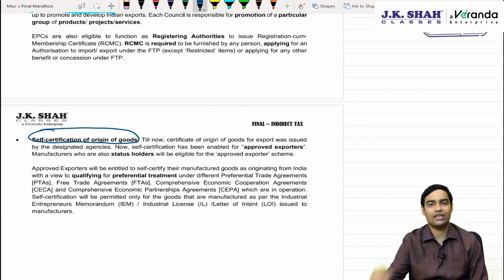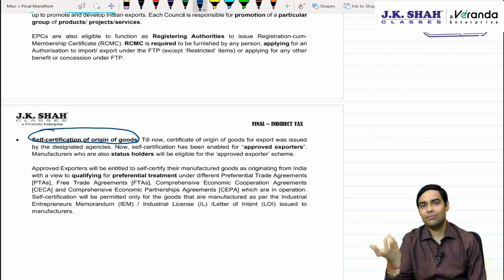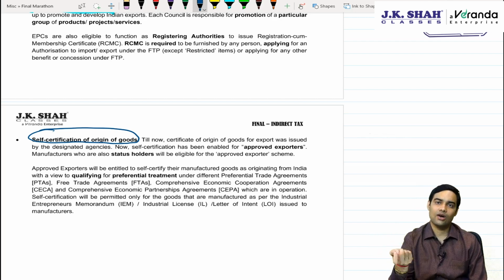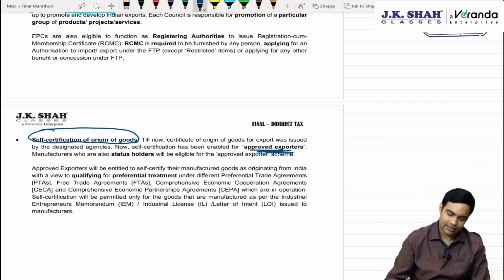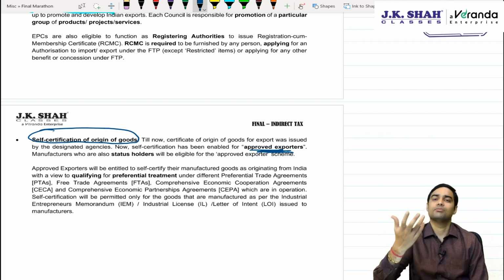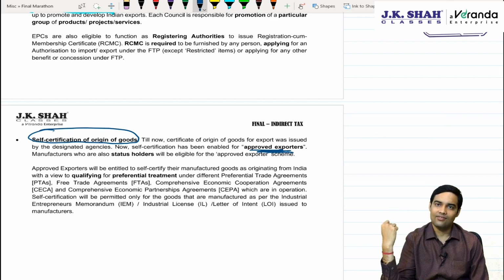You can certify that goods belong to India, that is, you can write made in India without even going to the authorities. This is one of the major benefits allowed to exporters who are registered with the Export Promotion Council, and they are approved exporters based on status holder, that is 3-star, 4-star and 5-star.